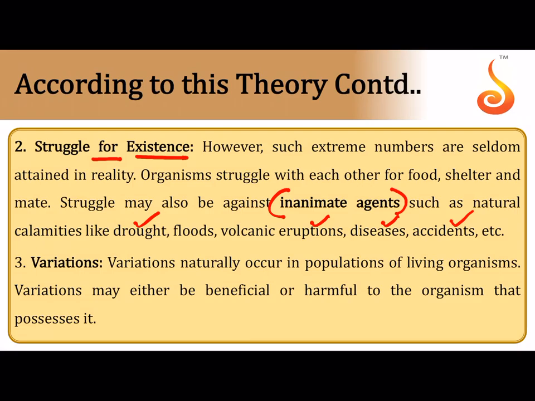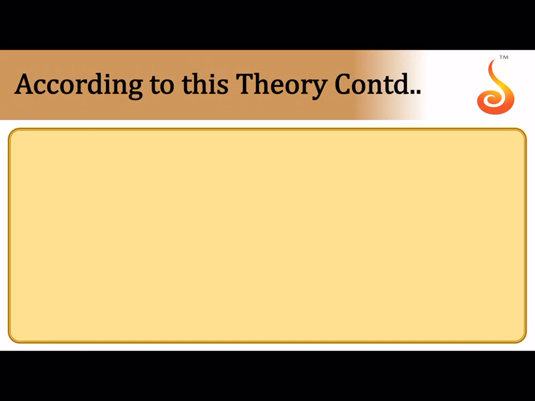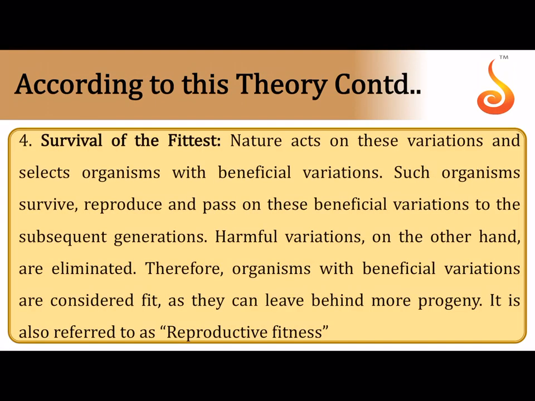And then when they are constantly struggling, what makes them different in facing their struggle? Some of them face the struggle better, some not that well, because they have different variations. No two organisms are similar. There are genetic variations, though of course he didn't know the basis of variation. He said that there are certain variations that exist in organisms. Those that, luckily or by chance, have a beneficial variation which allows them to face the struggle will emerge to be the fitter organisms.